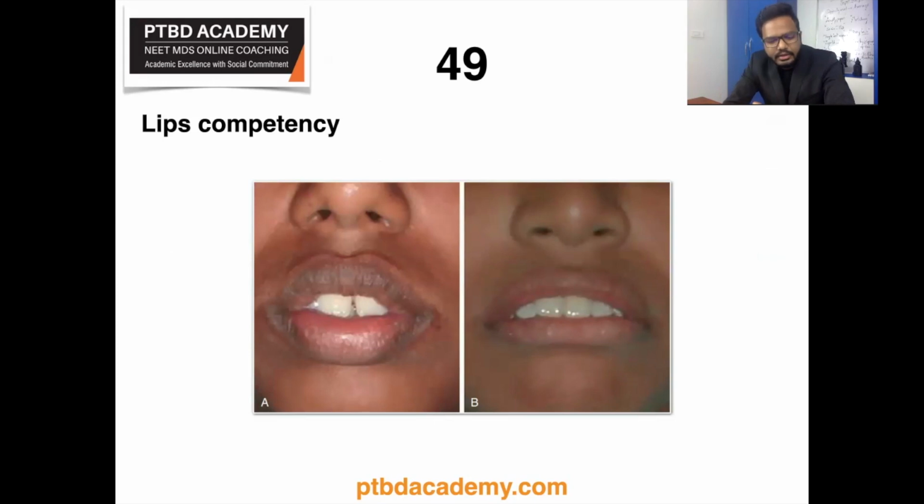Orthodontic diagnosis: a general appraisal should be made of the shape of the lips and their posture at rest. Note particularly whether the upper lip is really short from the columella to the vermilion border, that is, the red margin, and it should almost cover the upper incisor teeth, which is not happening in both of these illustrations A and B. Competency of lips is defined as the ability of the lips to approximate without any strain, as in this case. Note the thickness of lips.